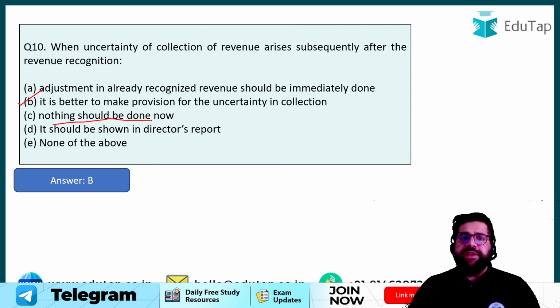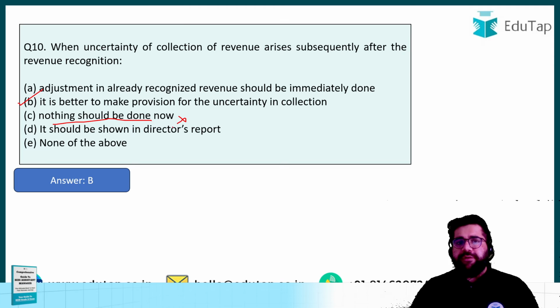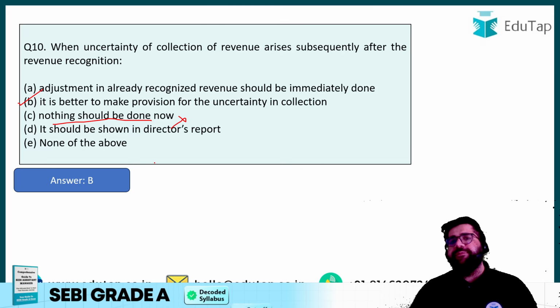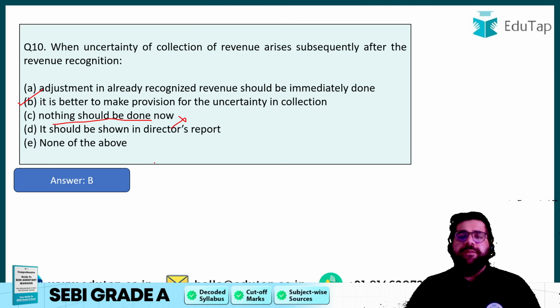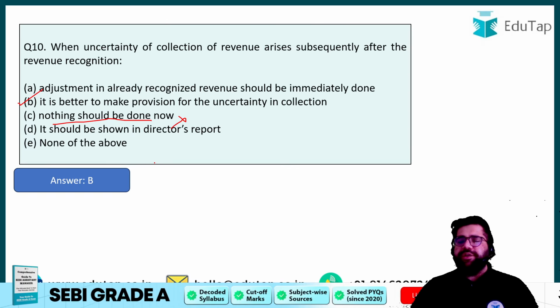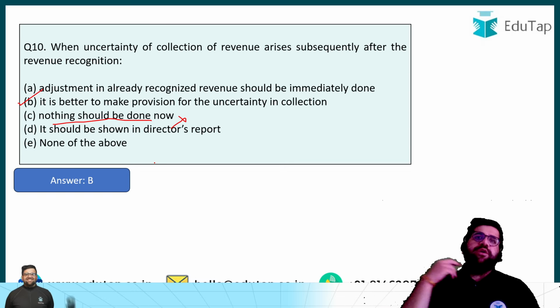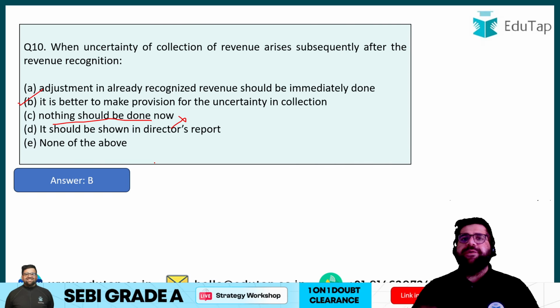Nothing should be done now? No, you have to act right now, and this is why we are acting, because of the principle of prudence. The principle of prudence is what? That you have to act right now, so that you can offset certain losses which will happen to you in the future. So I will create a provision and I will make a buffer of it, right?